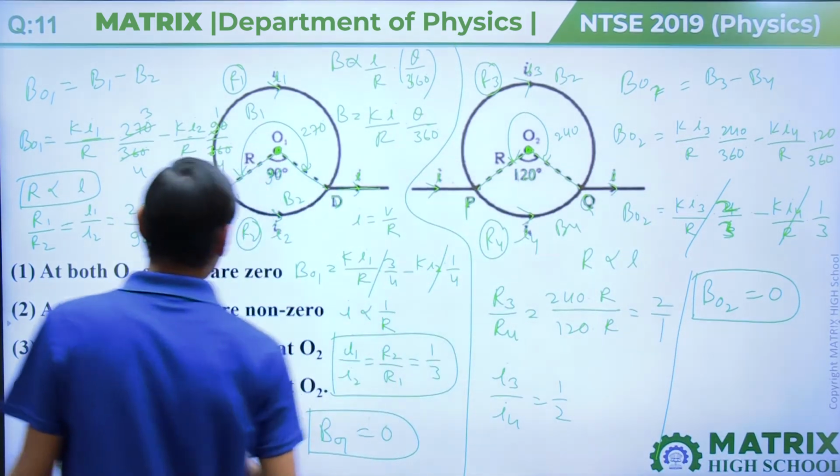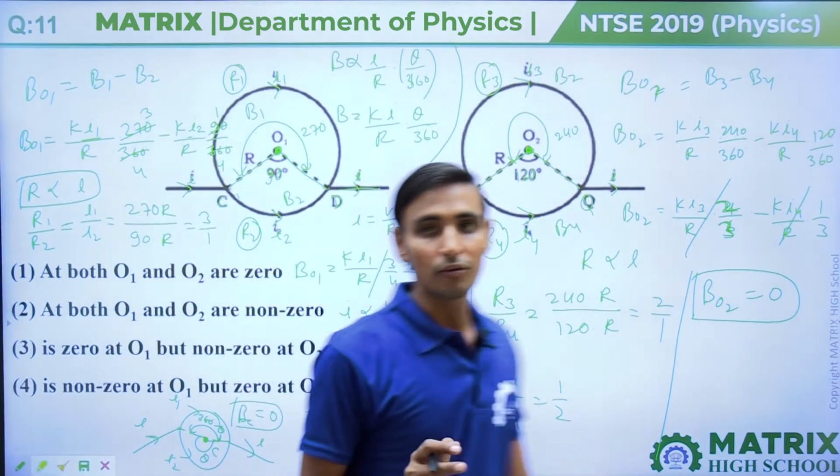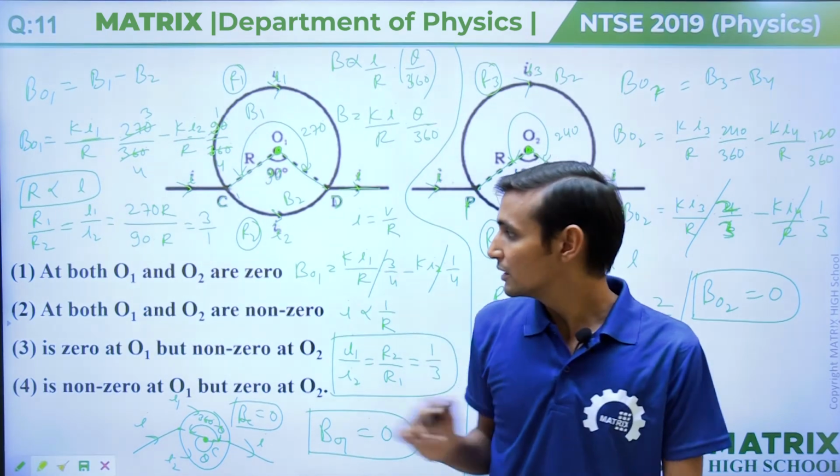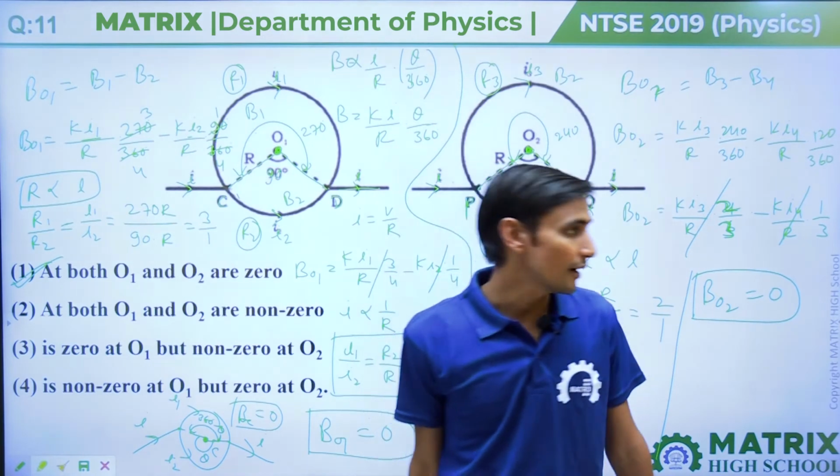So at both O1 and O2, the magnetic field will be zero. So the first option will be the correct answer.